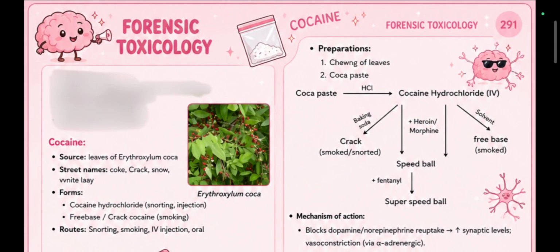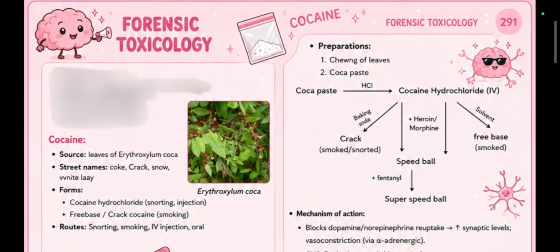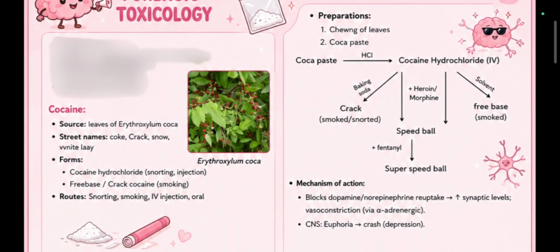Now, what are the preparations? Number 1, chewing of leaves, and number 2, coca paste. That is chewing of leaves. So, coca paste on reaction with HCl gives cocaine hydrochloride, and cocaine hydrochloride upon adding baking soda gives crack, which is smoked or snorted. So cocaine hydrochloride is added with baking soda to form crack.